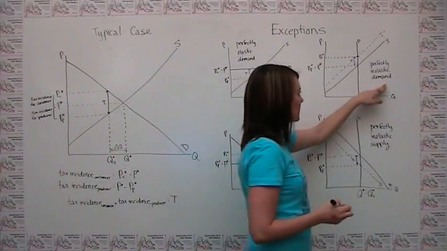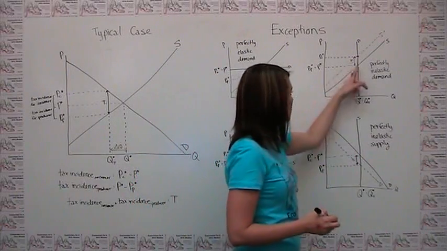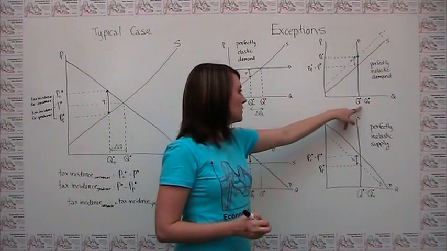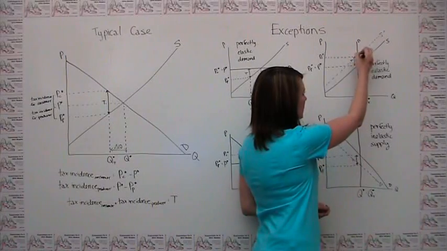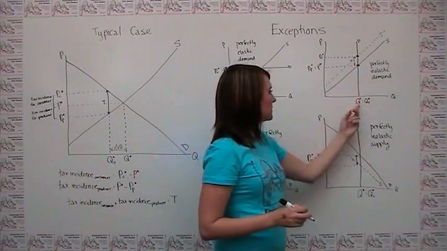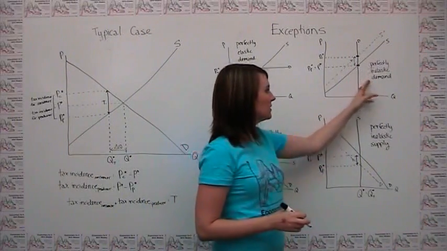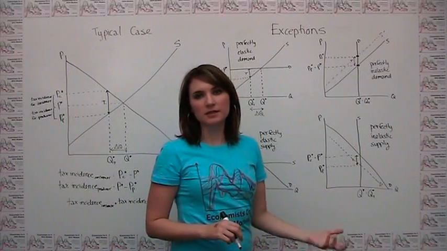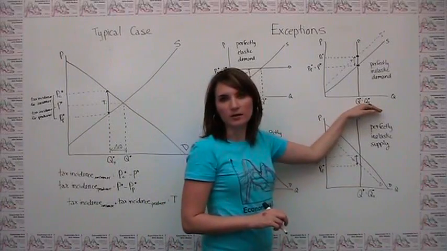On the other hand, when we have perfectly inelastic demand, we notice here that our quantities are the same, because our equilibrium was here before the tax was put in place, and then our equilibrium's here after the tax was put in place. Well, those are at the same quantity. So in this case, when we have perfectly inelastic demand, our quantity actually does not decrease when the tax is put in place. So we don't get normal behavior here.